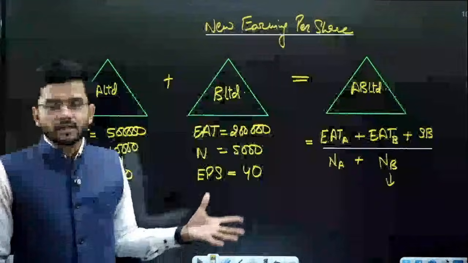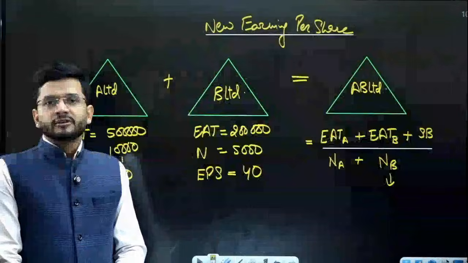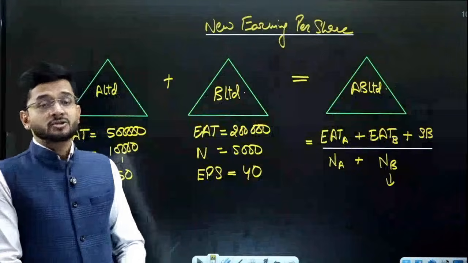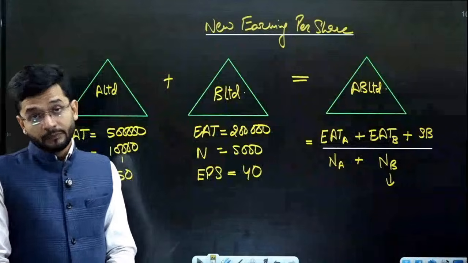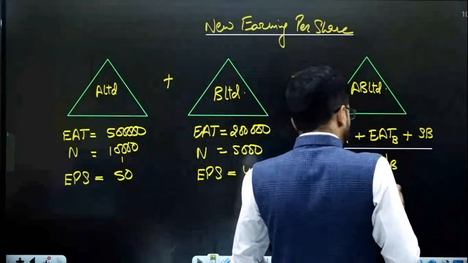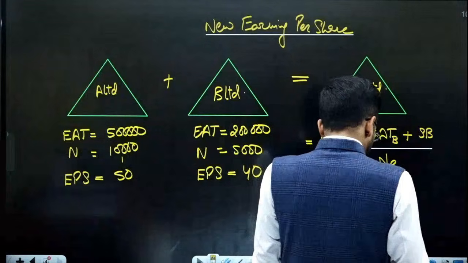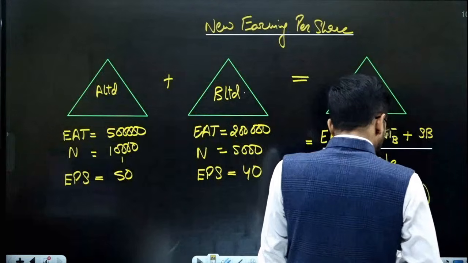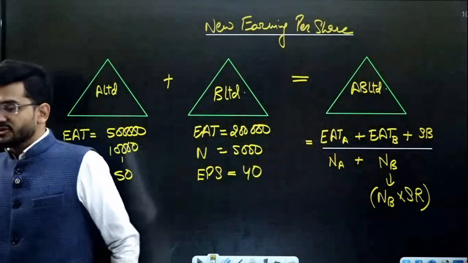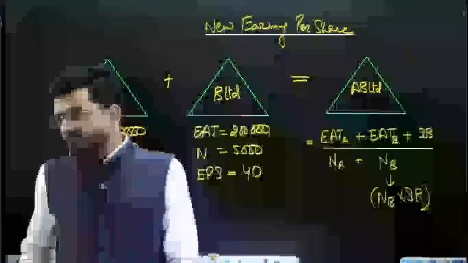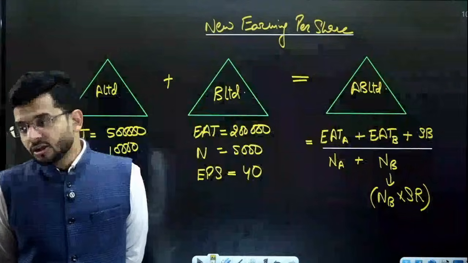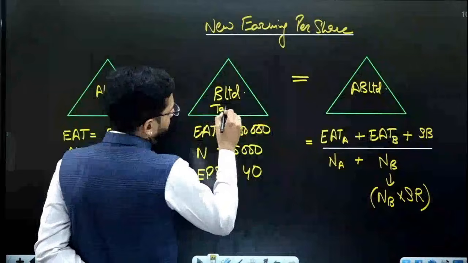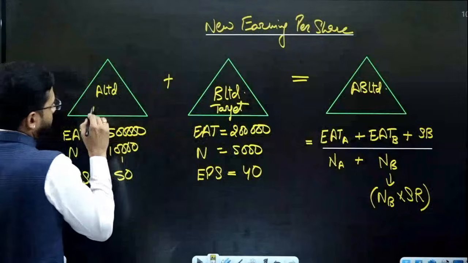The shareholders of B Limited are being sent off, and they are being acquired by A Limited. A Limited is issuing its own shares to the shareholders of B Limited. So B Limited will have new number of shares in its kitty, which means the old shares of B Limited multiplied by the swap ratio. This will be the number of shares of B Limited, because B Limited in this case is the target company, A Limited is the bidder company.